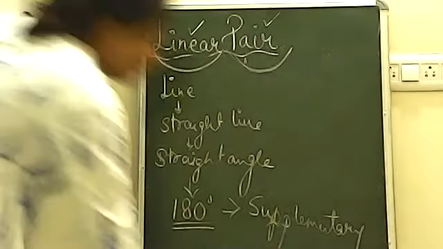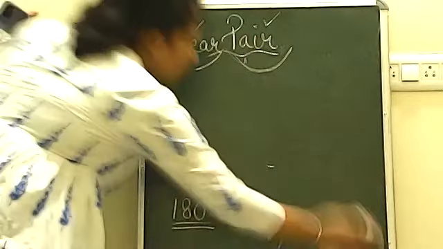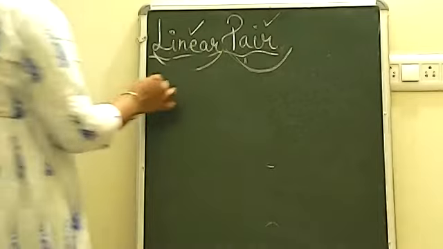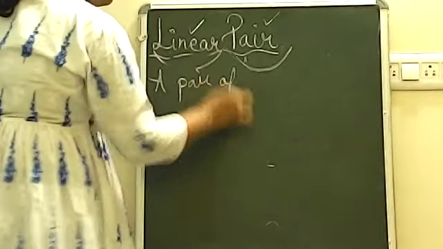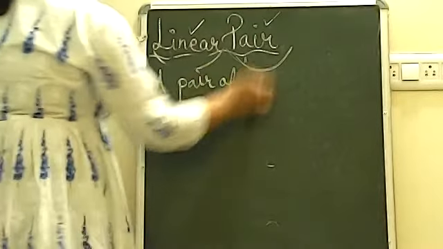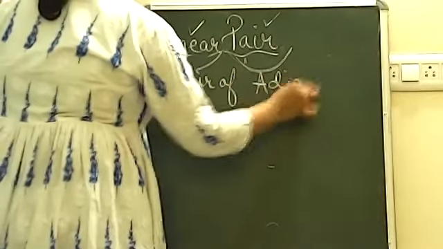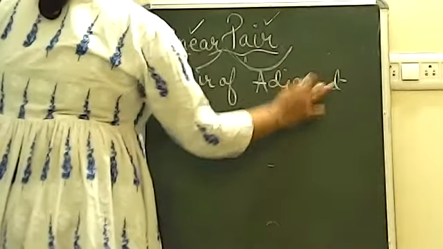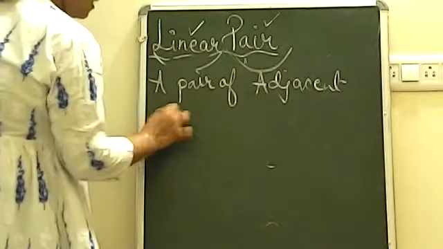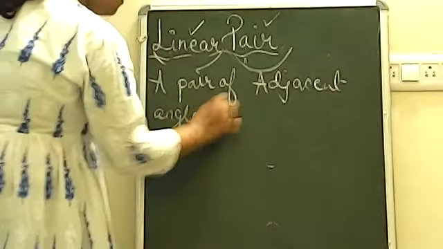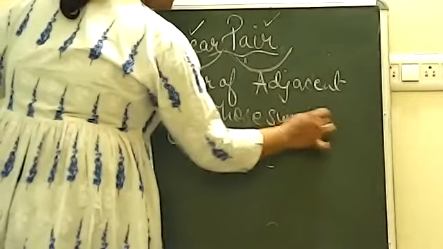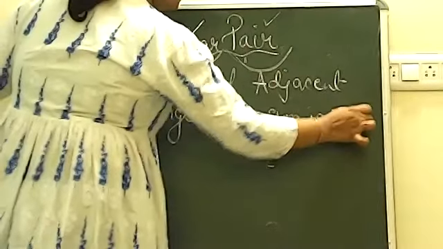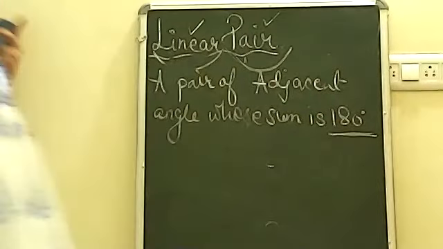Now let me tell you with the help of the definition. A linear pair is a pair of adjacent angles whose sum is 180 degree. Now again देखो, 180 degree आ गया मतलब supplementary आ गया.